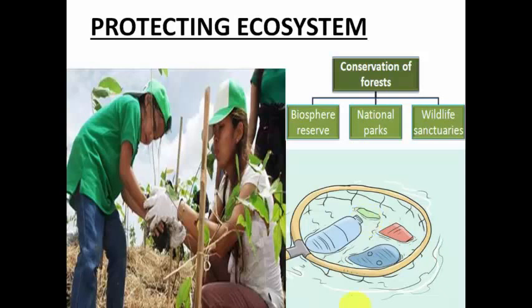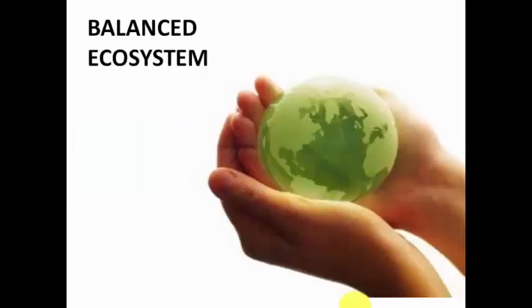And the third thing is conservation of forest. We should try and take steps to conserve our forest, and only if we take these steps can we maintain a proper balance in the ecosystem, because we are also staying in an ecosystem. So for us to stay happily and healthy, it is very important that we should take steps by keeping it clean and green.